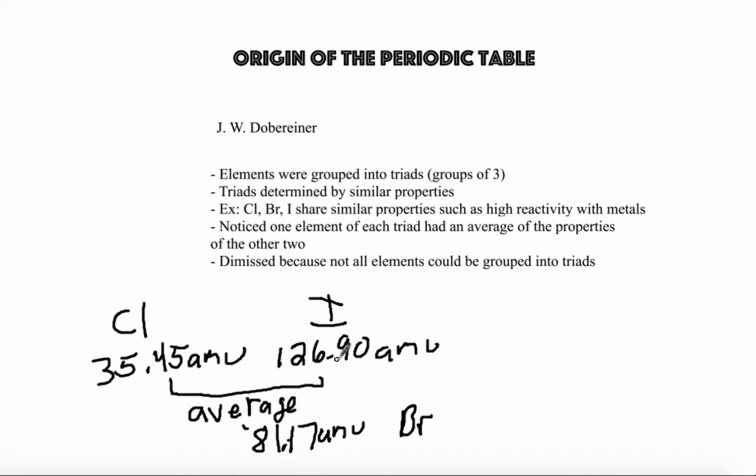So within the triad, one element would have a property that was the average between the other two.